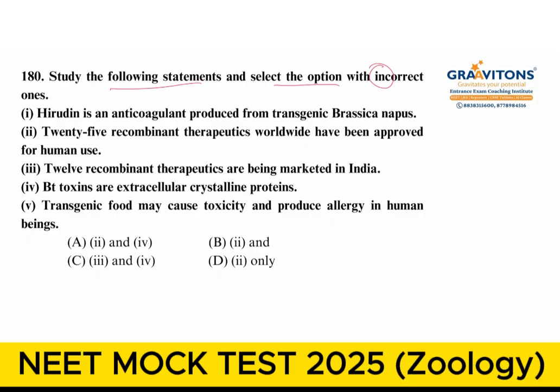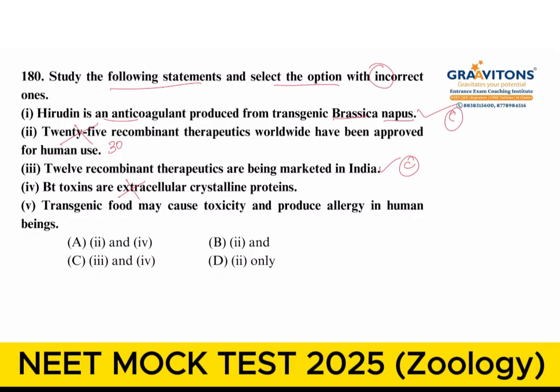So the first statement, Hirudin is an anticoagulant produced from transgenic Brassica napus. Yes, it is correct. Second one, 25 recombinant therapeutics worldwide have been approved for human use. It is not 25. I hope you remember the number. The number is 13. Next one, 12 recombinant therapeutics have been marketed in India. This statement is also correct. Fourth statement, Bt toxins are extracellular crystalline proteins. No, they are intracellular crystalline proteins.